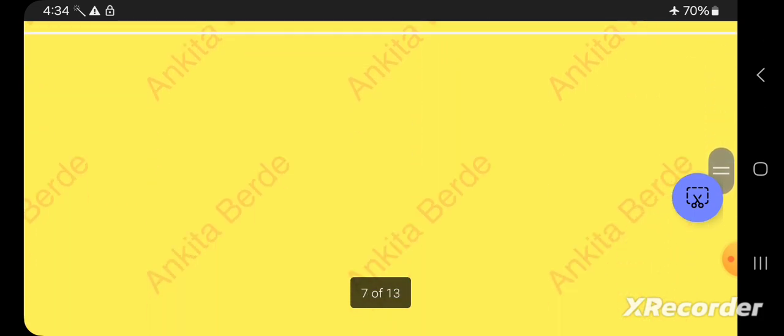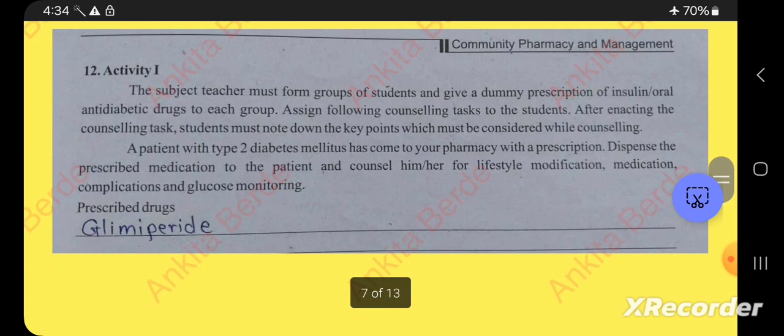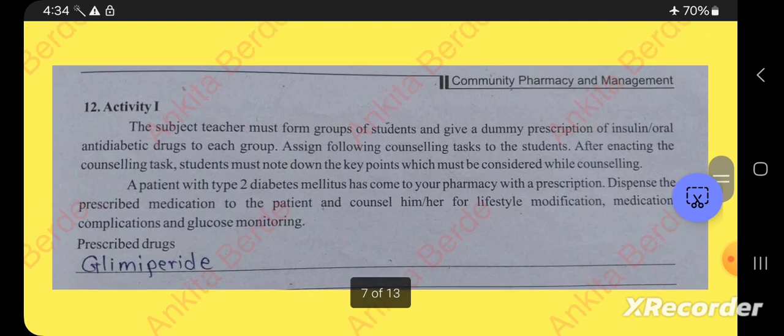So here we will see activity 1. Here you will get a dummy prescription of insulin or oral anti-diabetic drugs for the group, and a counseling task will be given to you. After enacting the counseling task, you have to note down the key points. You have already learned the counseling part in your classrooms.